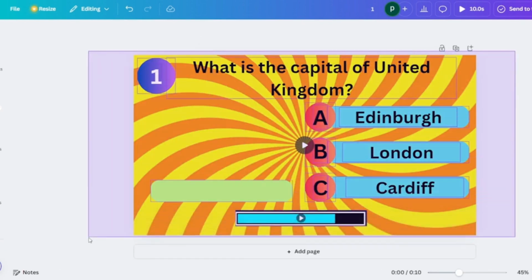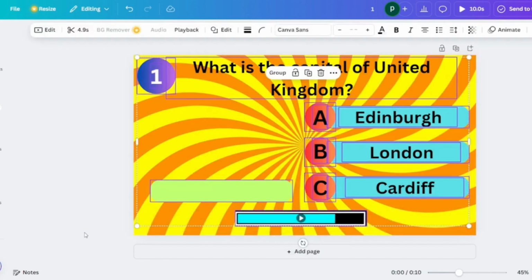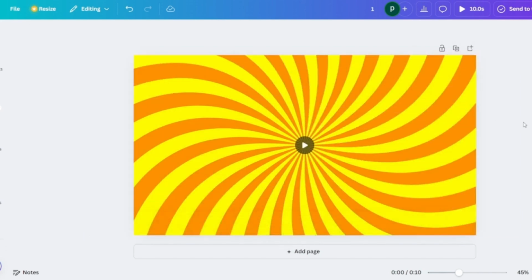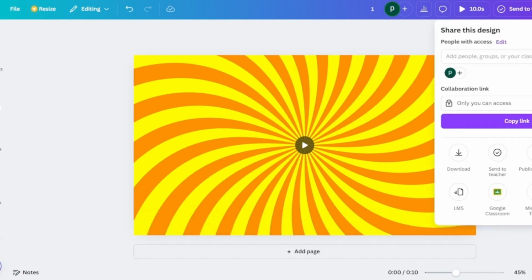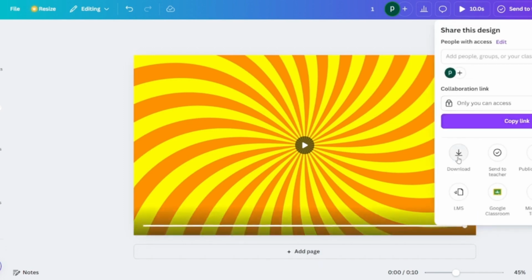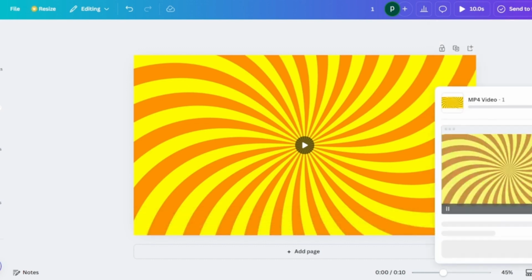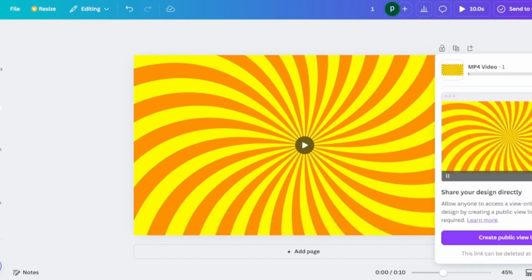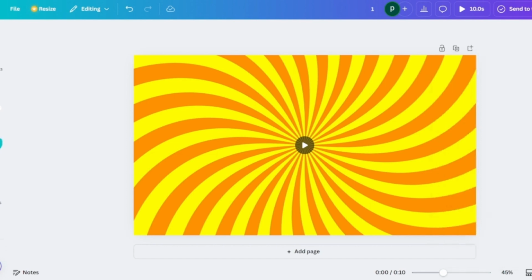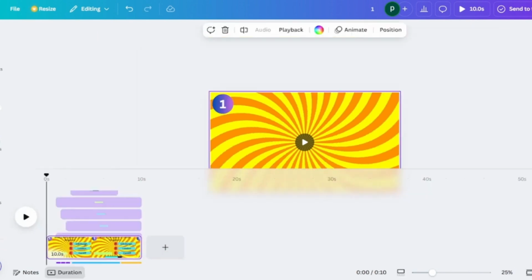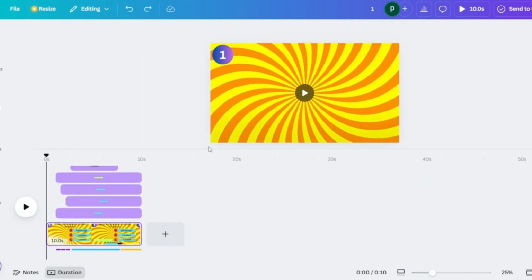The next step is select everything and delete. Yes, don't worry, we are going to get everything back. So you click on the share button and then download the MP4 format for this. So now whatever we have downloaded already has the background plus the music effect. Now what you are going to do is, firstly you are going to do Ctrl Z so that all the elements come back, and next you are going to upload the background plus music that you just downloaded.